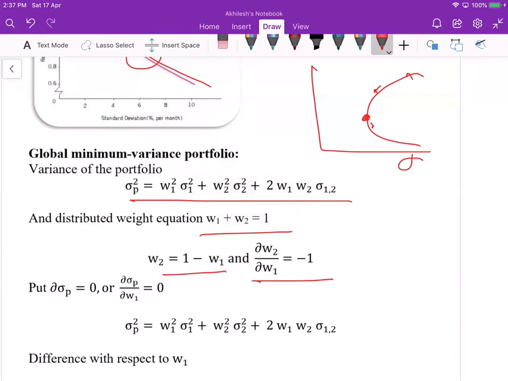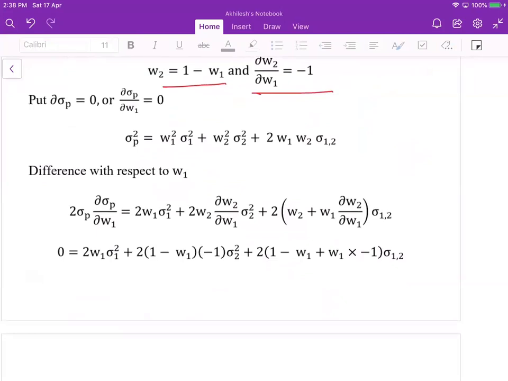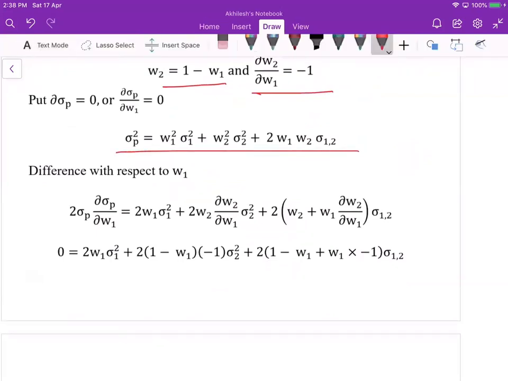Very simple calculus. To minimize this, either maximize or minimize, you put the first derivative equal to 0 and check whether the second derivative is positive or negative, according to minimization or maximization. So from this formula we will differentiate with respect to w1.